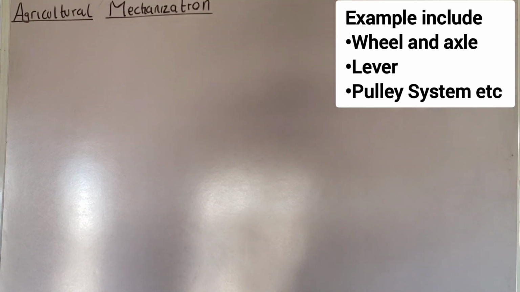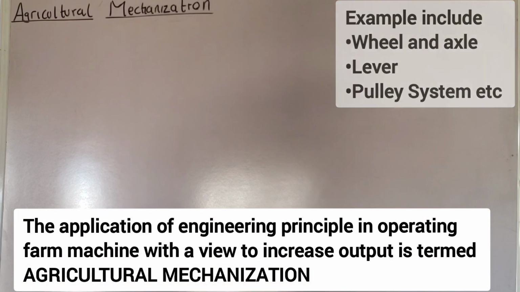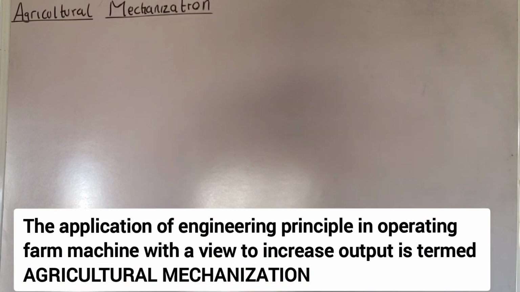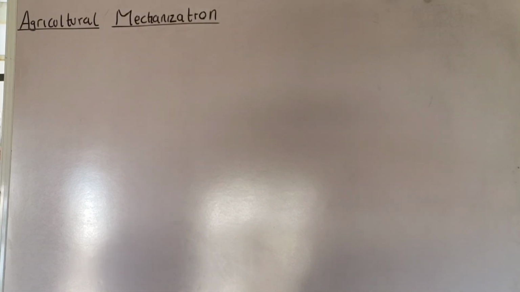You understand? So in simple terms, the application of engineering principle for operating farm machine with a view to increase farm operations and output is what we call agricultural mechanization. Do you understand? If you don't understand, reverse the video and listen to the explanation again. Now, having understood what is meant by agricultural mechanization, why do we need all these machines? Why do we need it on the farm? And you can also pen this down.